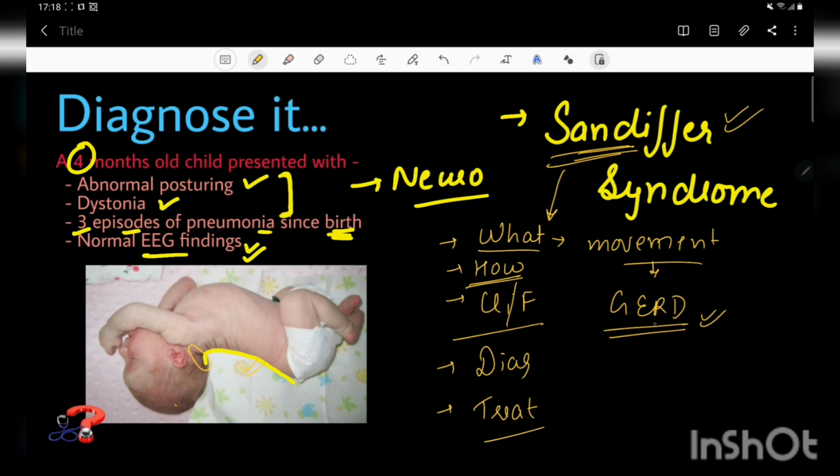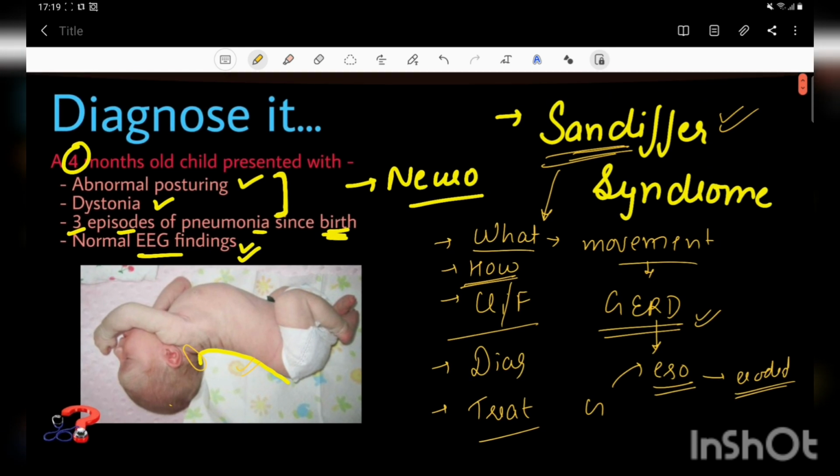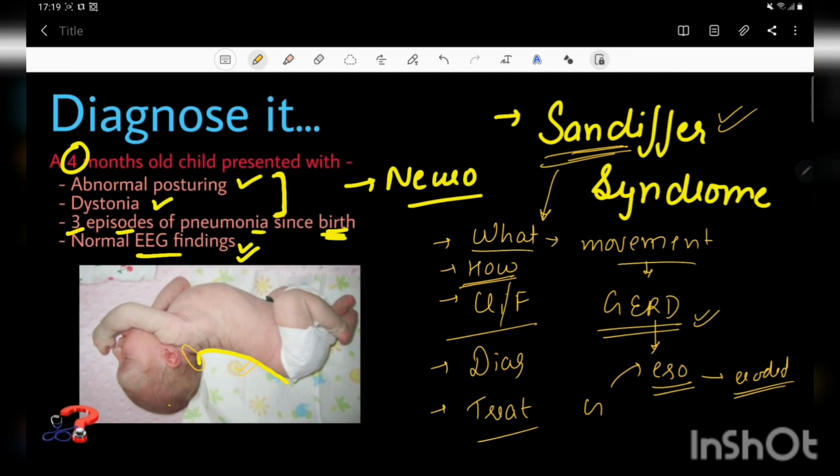So what happens is, due to this GERD, the gastric content refluxes into the esophagus, and the esophageal mucosa gets eroded due to the lower pH of the gastric content. And as we all know, the mucosa of the esophagus is near the diaphragm, and as this mucosa gets irritated, the content can also irritate the muscles of the diaphragm and the nerve supply of the diaphragm, and also the muscles of the neck as well as the back.